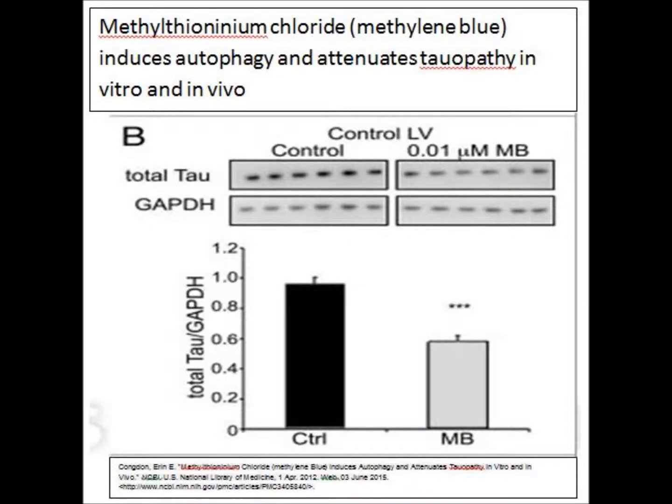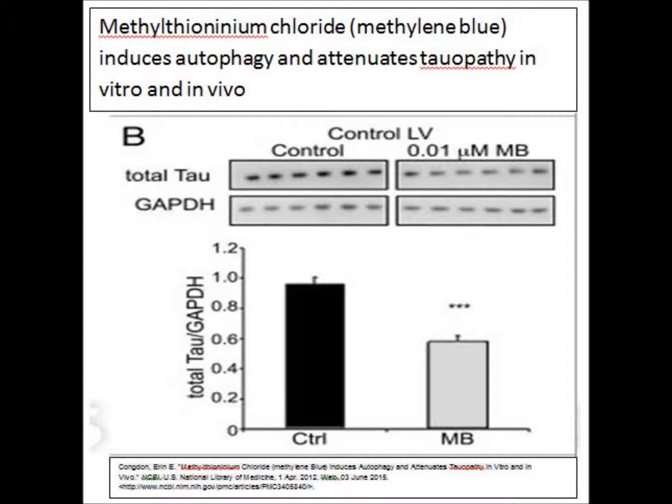Kongdong did an experiment on the effect of methylene blue on the production of the tau protein in C. elegans. The tau protein has been linked with many neurodegenerative diseases such as Parkinson's and Alzheimer's. There are two groups, a control group and a methylene blue group. It was found that in the methylene blue group there was a significant reduction of the production of the tau protein compared to the control group. This shows that methylene blue could possibly reduce the production of alpha-synuclein in C. elegans.